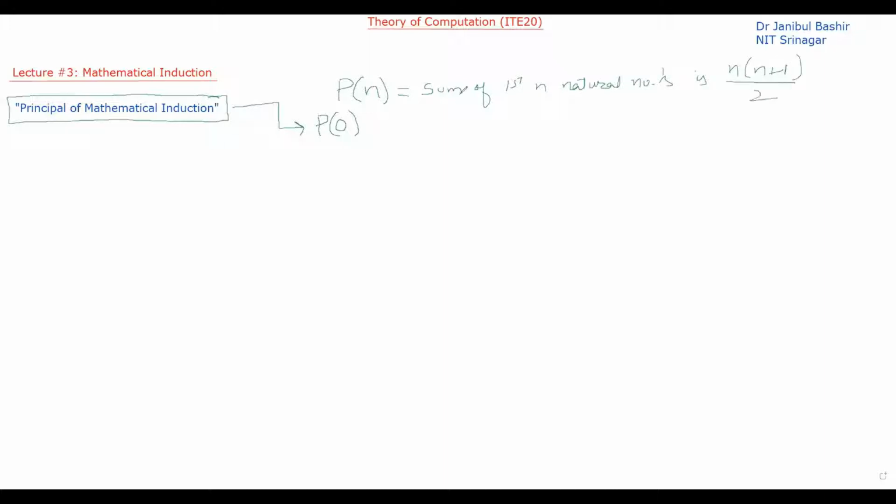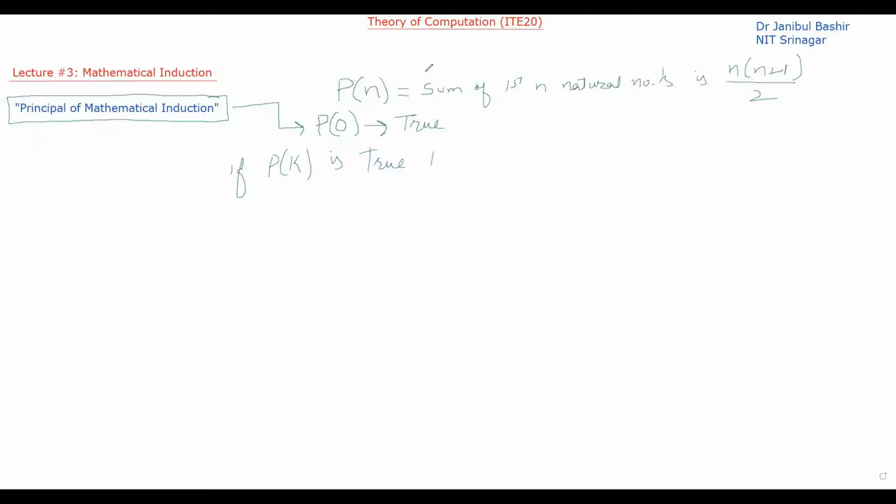So let's say this is the statement, and if this statement is true for P of 0, and this statement is also true if P of k is true,